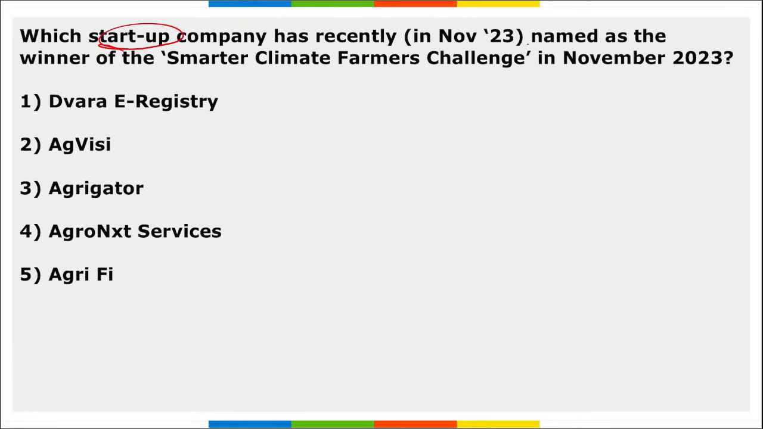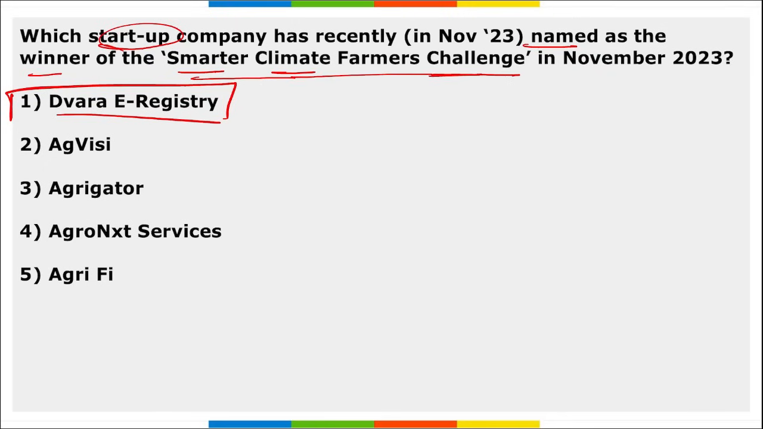Next, which startup company was recently named the winner of the Smarter Climate Farmers Challenge in November 2023? What is the name of the startup? It is Dwara E-Registry, correct? It is a startup that has been named the winner of the Smarter Climate Farmers Challenge in November 2023. This is an agriculture fintech startup building a digital platform to improve the lives of farmers and to provide better agriculture services to both the farmers and customers. So this is your Dwara E-Registry.